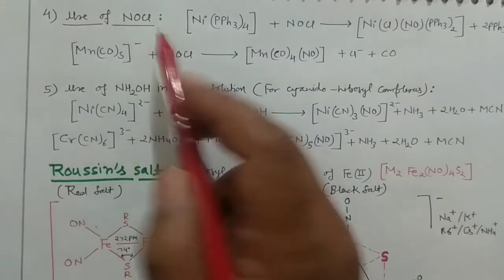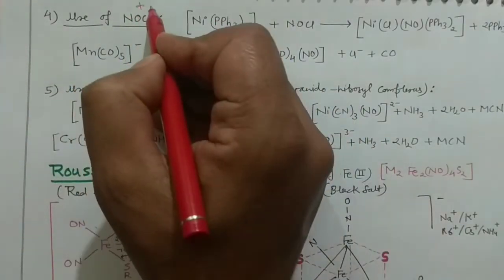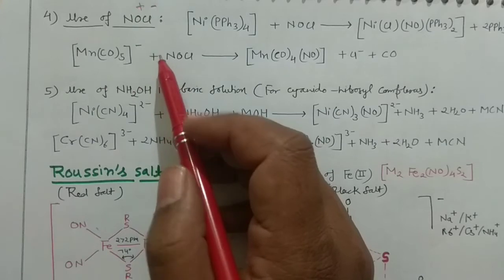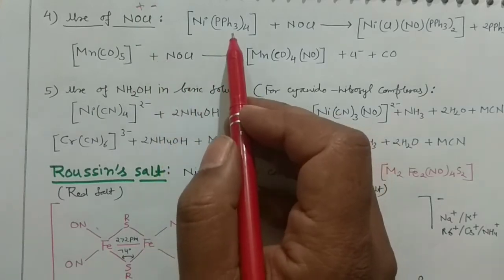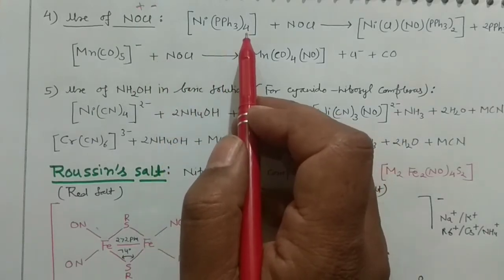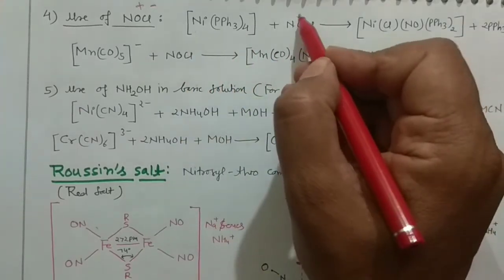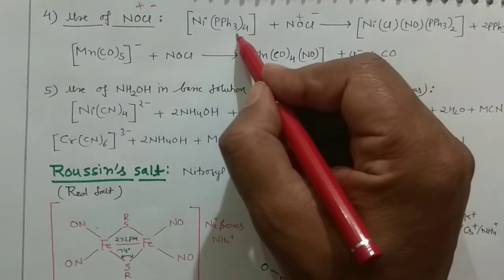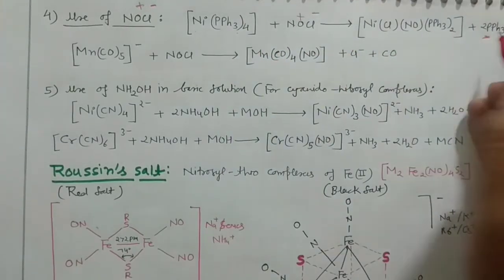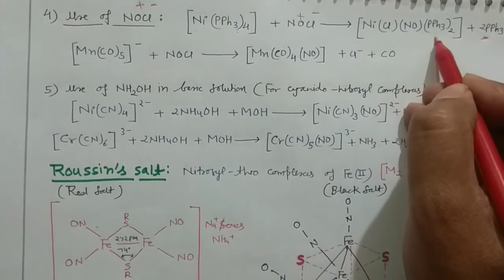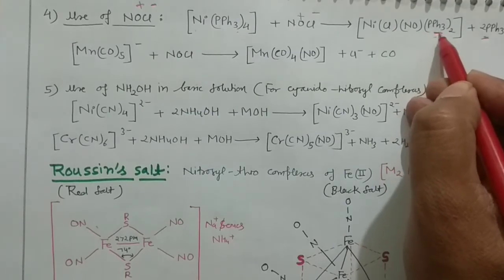And use of NOCl: in the case of NOCl, it is NO positive and Cl negative. What you can do, you can take this tetrakis triphenyl phosphine nickel, and you can react it with the NO positive and Cl negative. Two of the triphenyl phosphine will be removed from here, and you will get this particular complex. Okay, so it's a strong sigma donor. Recall, it's a strong sigma donor.